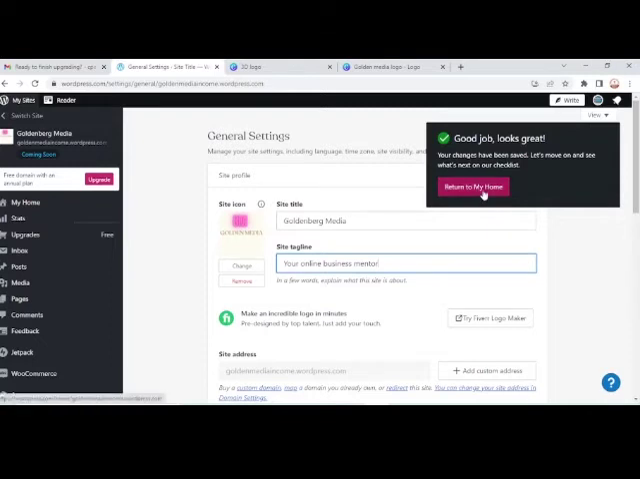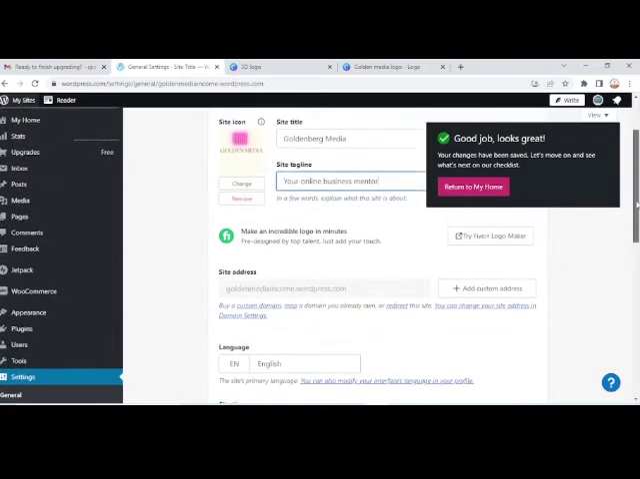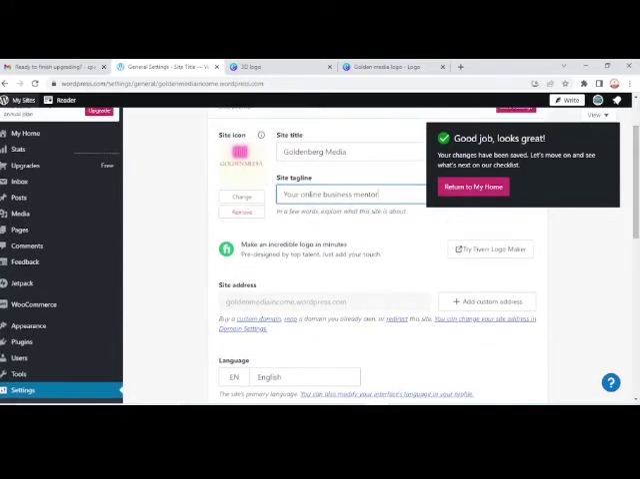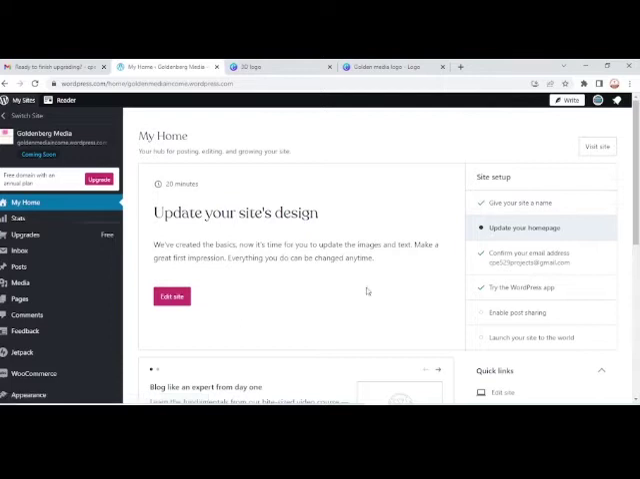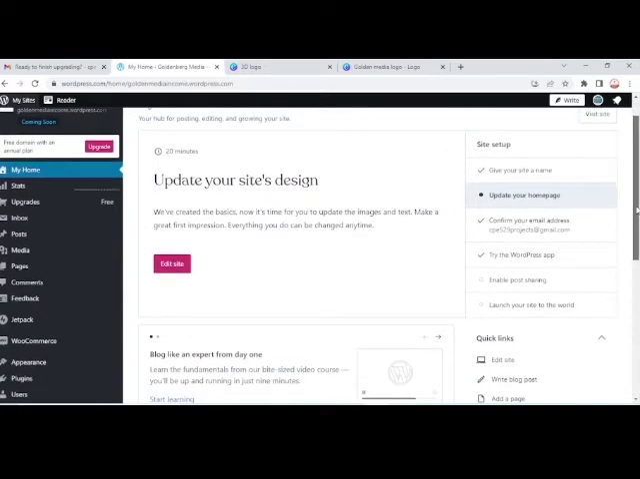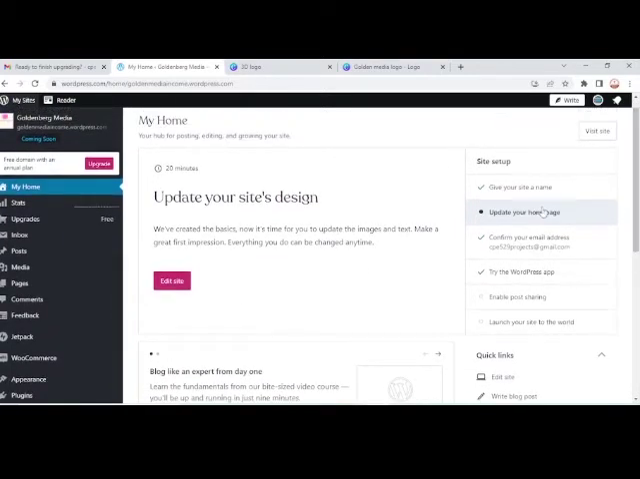Alright, so we have to do that. Save that. Save it. So confirm. Now we need to update our home page. Okay, that's the next thing to do. So we go to edit the site.